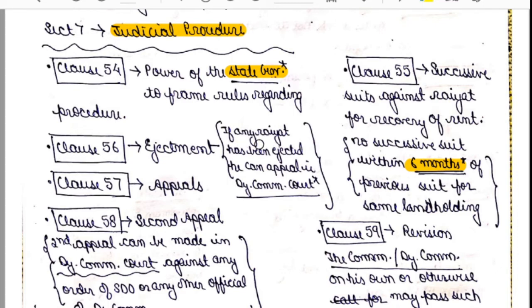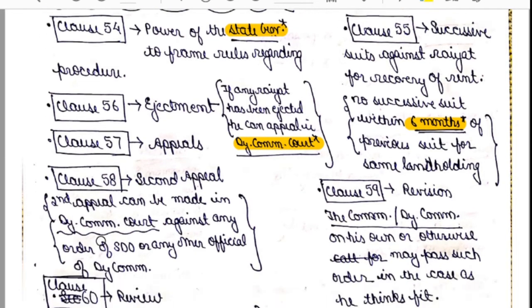That is, if any Rayat has been ejected, he can appeal in the deputy commissioner's court. So if he has been ejected, where can he appeal? He can appeal in the deputy commissioner's court, and this you must remember. A question may be asked that if any Rayat has been ejected, he can appeal, and four options will be given: the state government, the SDO, the commissioner, or the deputy commissioner. The right answer would be the deputy commissioner.